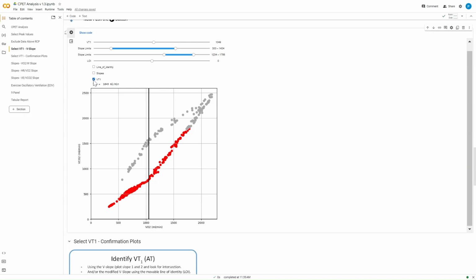So one of the ways we can do that is with the lines of identity. So the line of identity is just a straight line running at 45 degrees when this is appropriately scaled on a 1-to-1 ratio, but running it at 45 degrees and basically going straight through the origin. And this is effectively an RER of 1. So you can see that a VO2 of 1 equals a CO2 of 1, 500 to 500, 1500 to 1500. So the ratio between oxygen and CO2 is 1 on that line throughout.